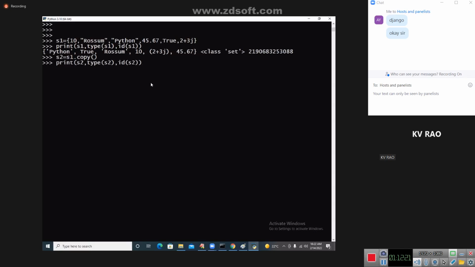In this case, what is happening? Print that. Same data, the initial content is the same. But the addresses, you see, are 3088 and 3984. This is called what, you know? Shallow copy. This is called shallow copy.